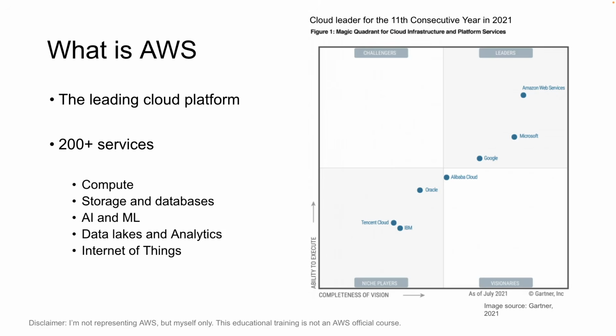Now we will understand what AWS is. AWS is built by Amazon. AWS stands for Amazon Web Services. This is the leading cloud platform, which has more than 200 services in the space of compute, storage, AI, ML, data lakes, analytics and Internet of Things. You can see in this graph, AWS is on top, then we have Microsoft, Google, Alibaba Cloud, Oracle and all the other cloud providers. So we will be using AWS to execute our entire project.